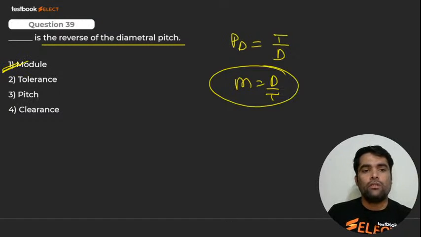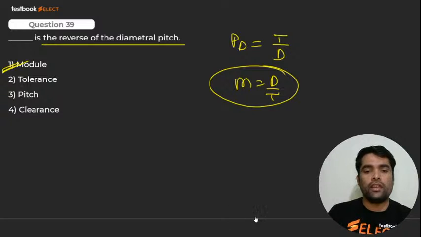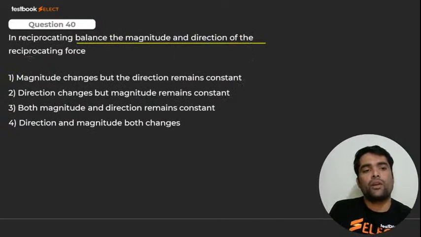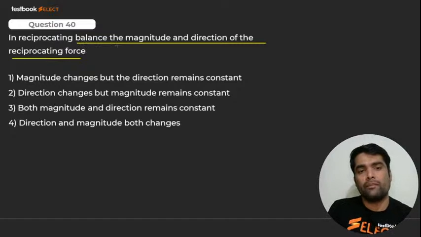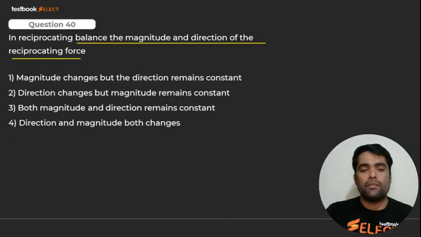Yes, very good. Fourth one, how could it be fourth? No. It should be 1, 1, 1. Very good. Here we go for next. In reciprocating balance, what are the magnitude and direction of the reciprocating force? So what is the magnitude, my dear? Magnitude changes but direction remains same. Direction changes but magnitude remains same. Both magnitude and direction remain constant. Direction and magnitude both change. Tell me the correct answer for it.